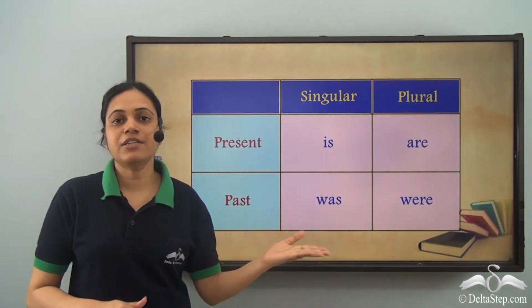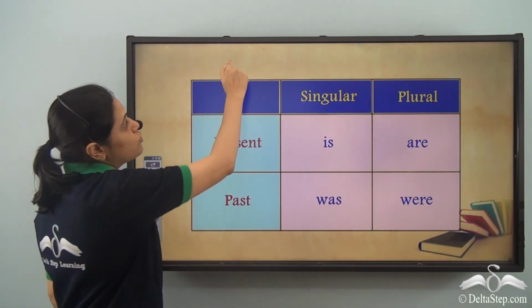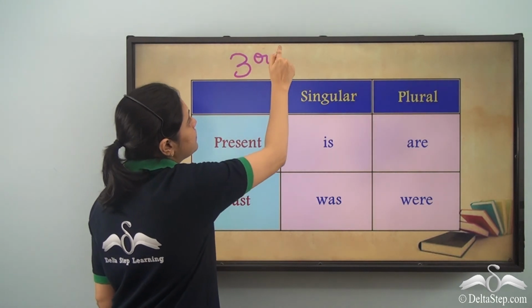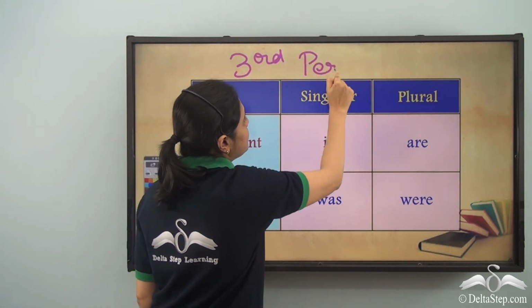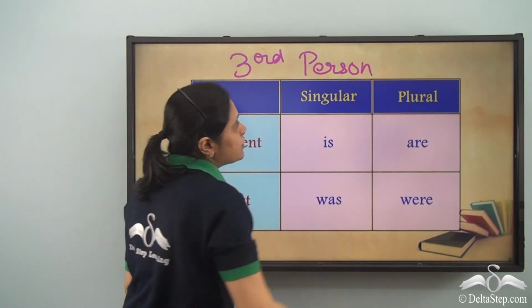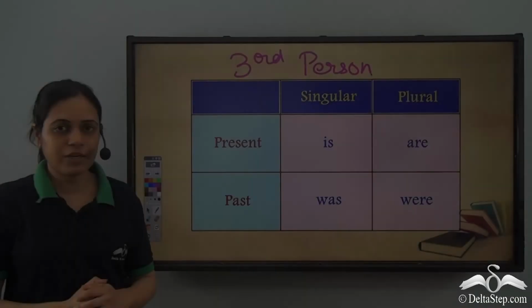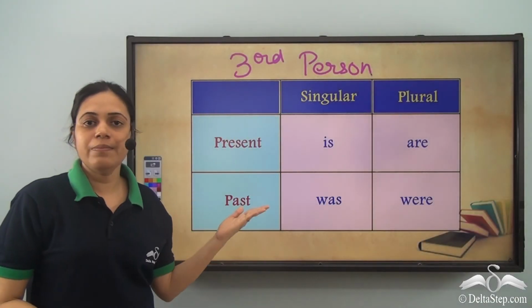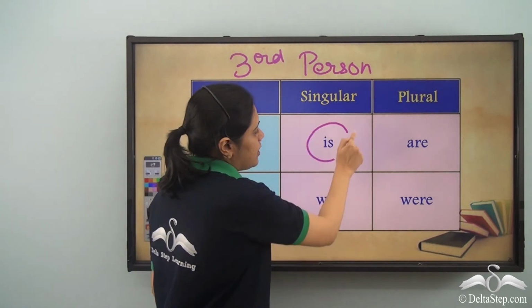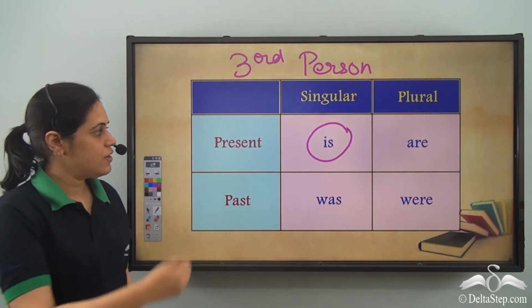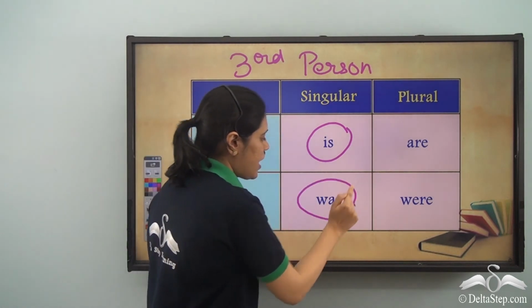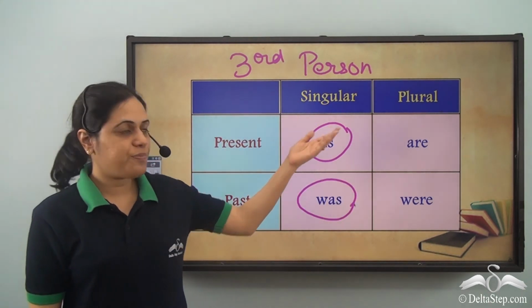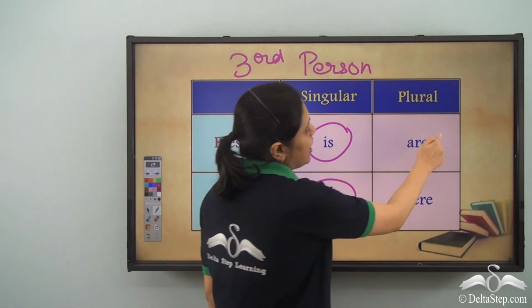So these are the 4 be verbs used for third person. For singular present, I use is. For singular past, I use was. For plural present, I use are.